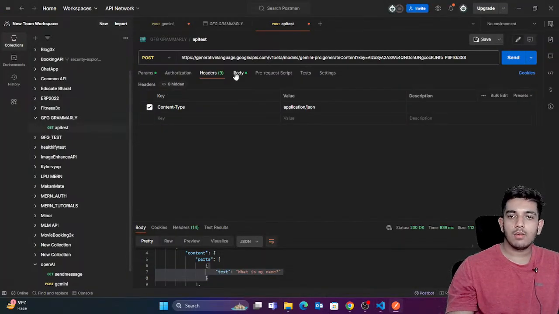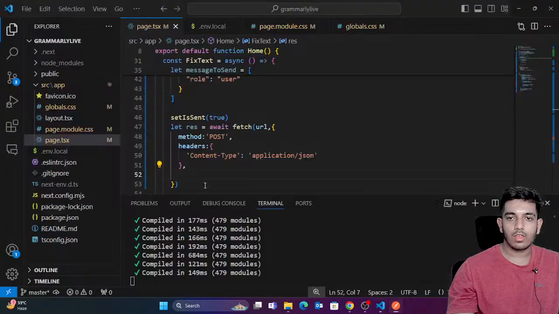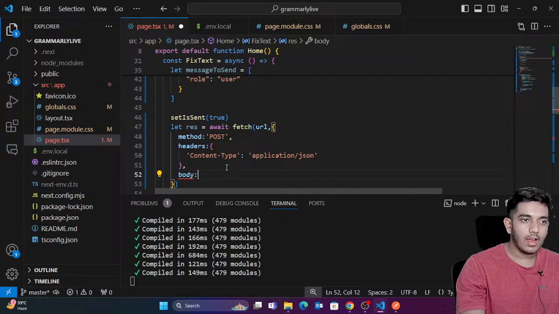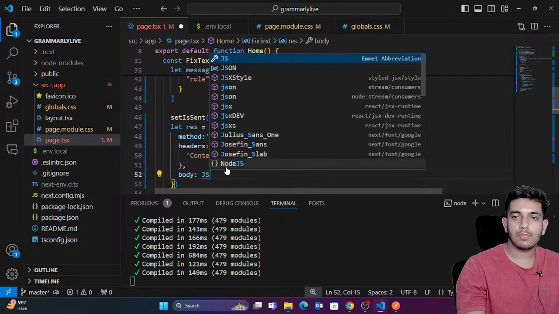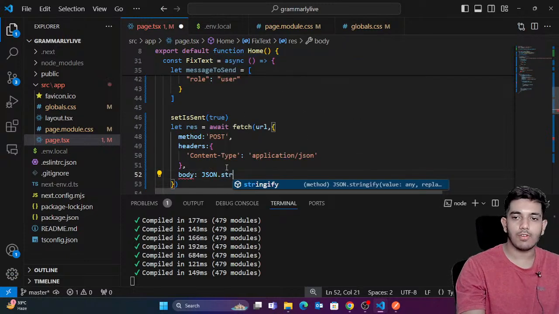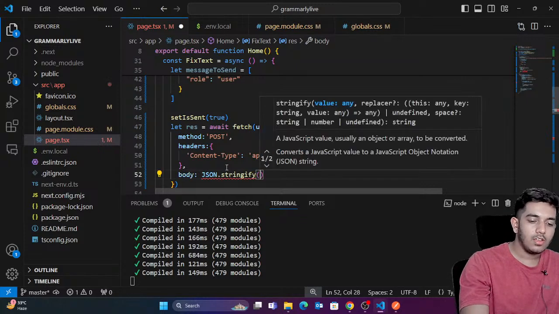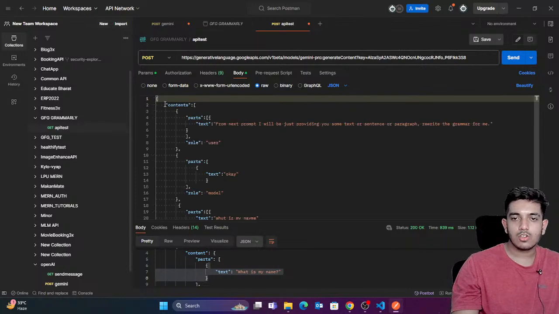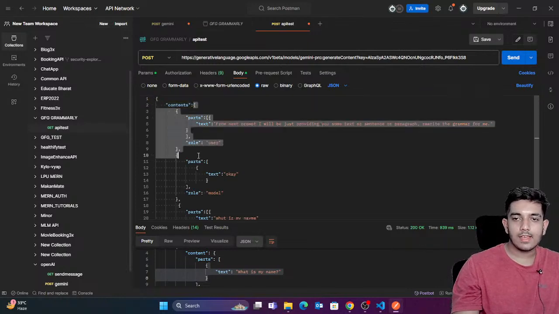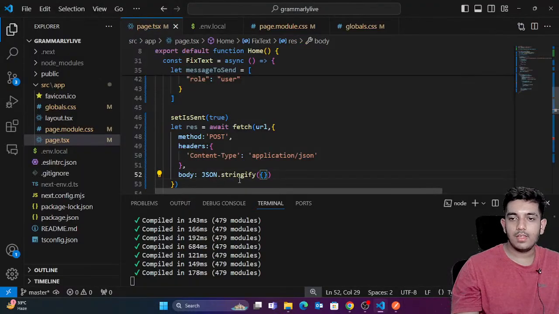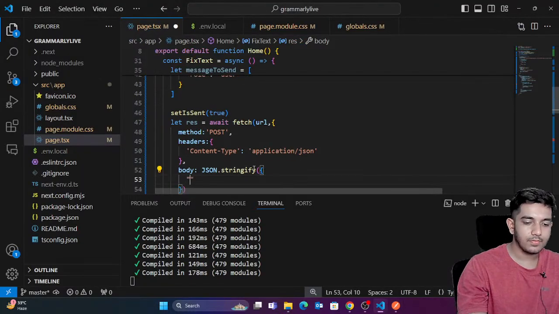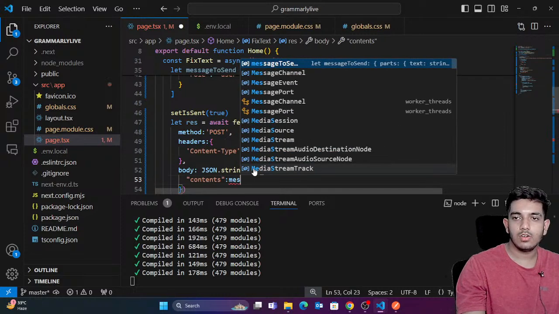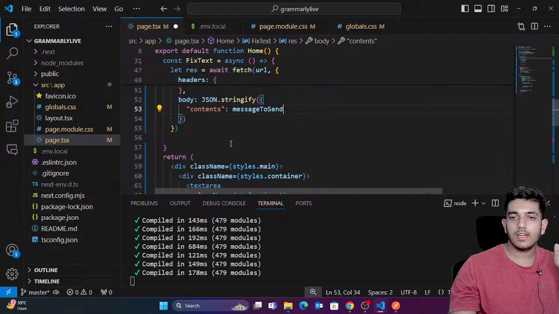Now what else do we need? In the body, you can see we have provided this body. That means what we need to do is just write body, and here I'm just gonna say that body is always passed in string format. So JSON.stringify, and inside this you are passing an object. What object? This whole object, right? This object contains what? Content and message to send array, right? That means you're simply going to write contents, and messages to send array. That's it. So now you have sent this data.